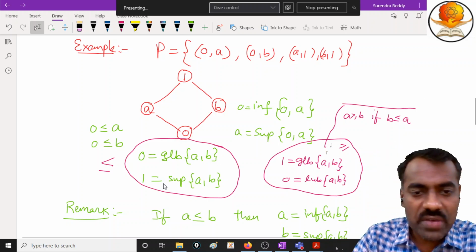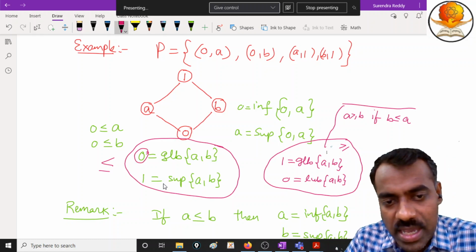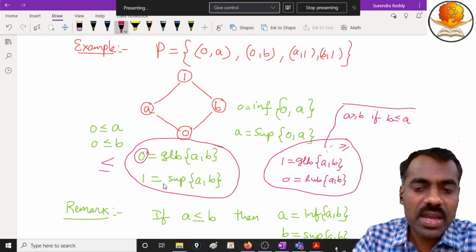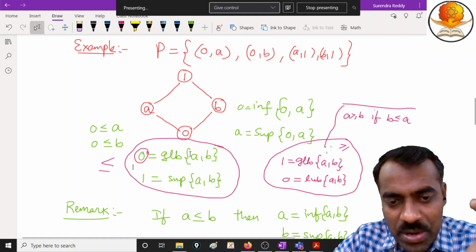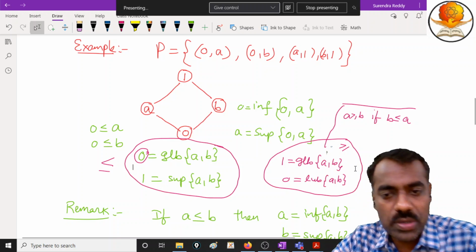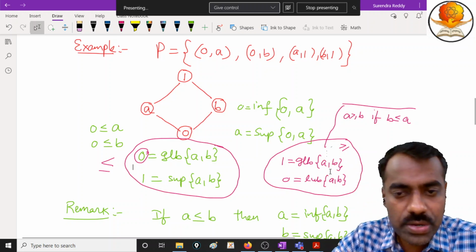So whatever was the greatest lower bound here has now become the least upper bound in its dual. So if you know something about infimum, then definitely it will be supremum in its dual.